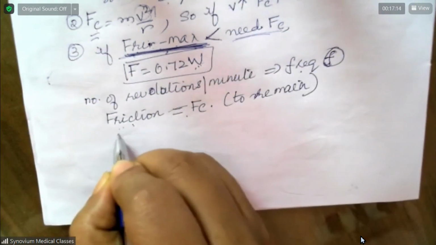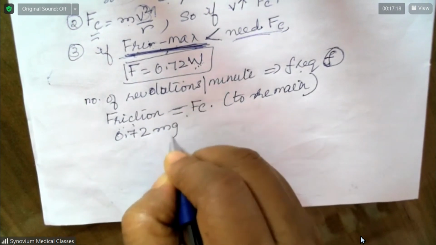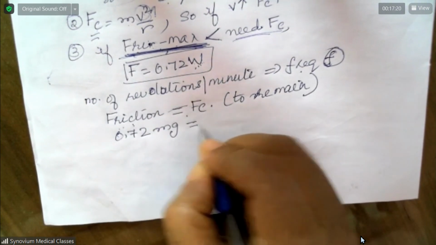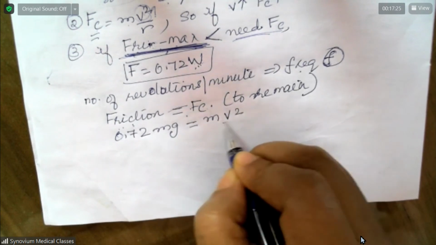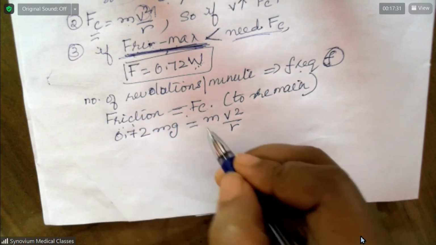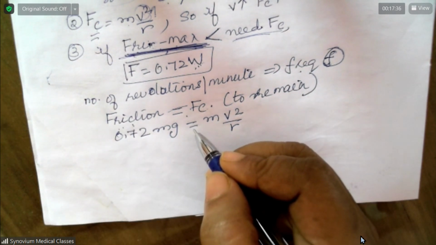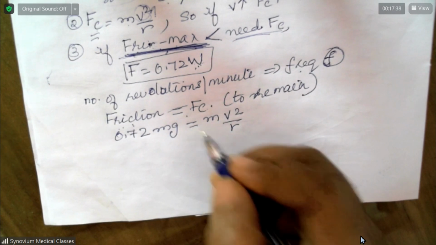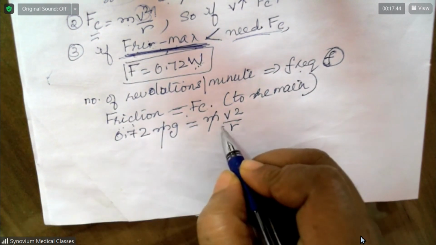So this friction is equal to 0.72 W, which is mass into gravity, is equal to centripetal force, is equal to mass into V square by R. Yes, both the masses are same, so you can cancel these masses out.